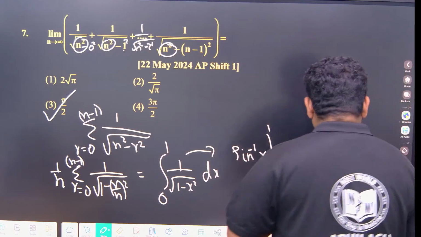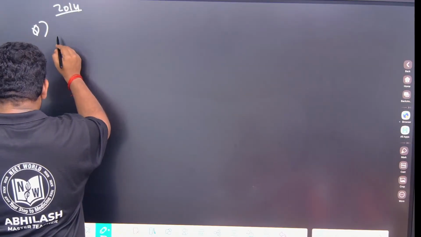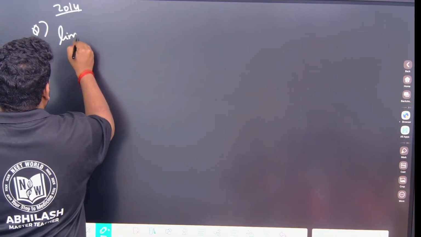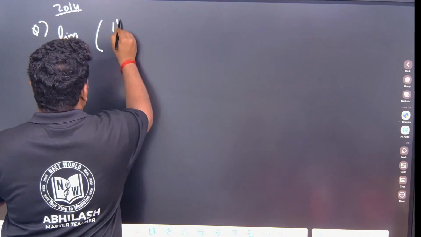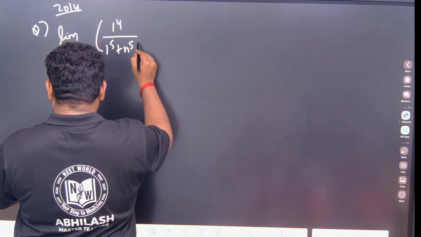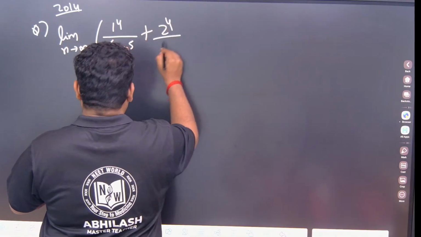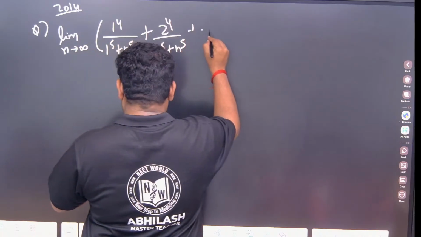Okay, done. Next question. See here, this is a 2014 question, but it is important; they can ask this type of question. Limit as n tends to infinity, please write down 1 to the power of 4 divided by 1 to the power of 5 plus n to the power of 5, plus 2 to the power of 4 by 2 to the power of 5 plus n to the power of 5, up to something.